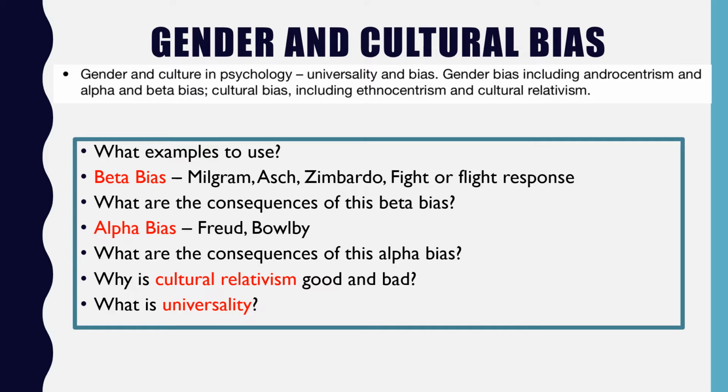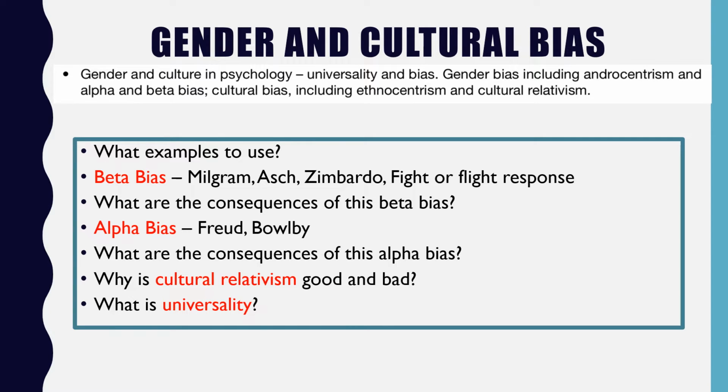For universality, this is one of the bullet points that's often misunderstood. Universality is simply the idea that a theory can apply to all, regardless of gender and regardless of culture. Now, this is something that can often contend against the idea of cultural relativism, because a theory that's culturally relativist isn't going to be universal, but in the same sense, it doesn't necessarily mean that it's a bad thing.